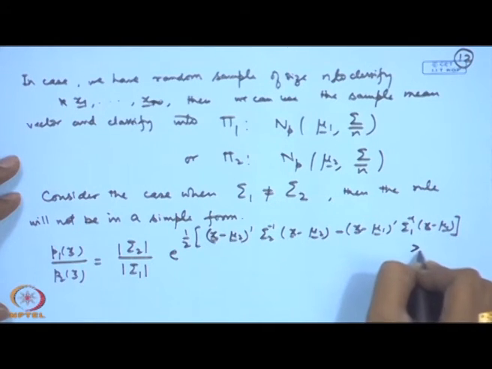So, then we are saying it is greater than or equal to k.